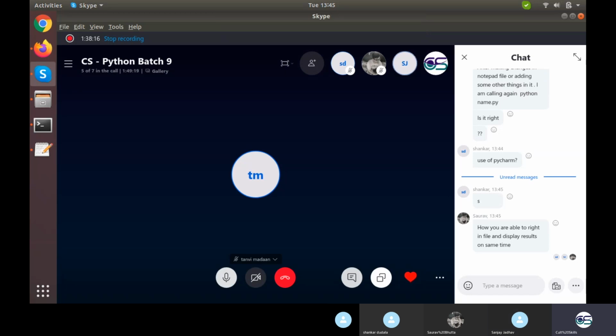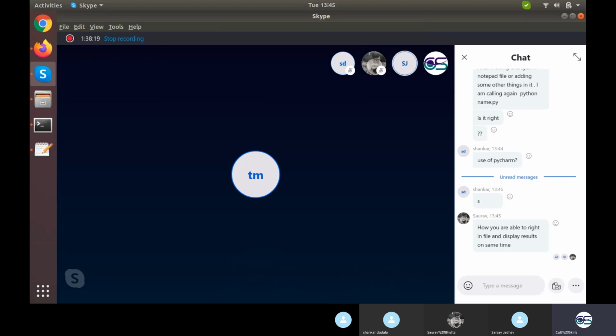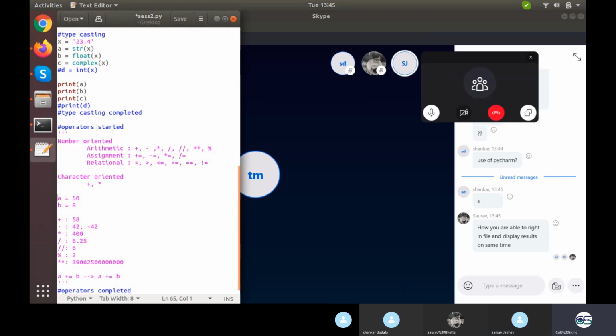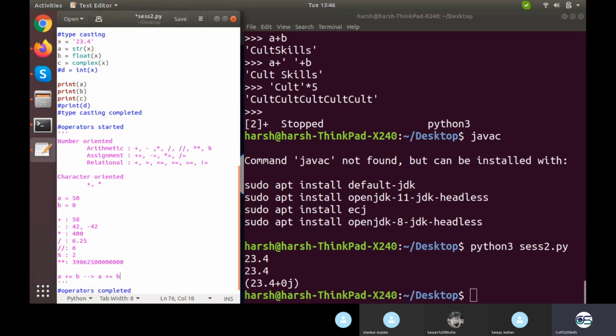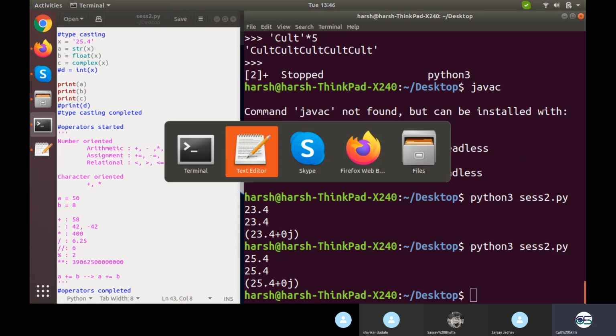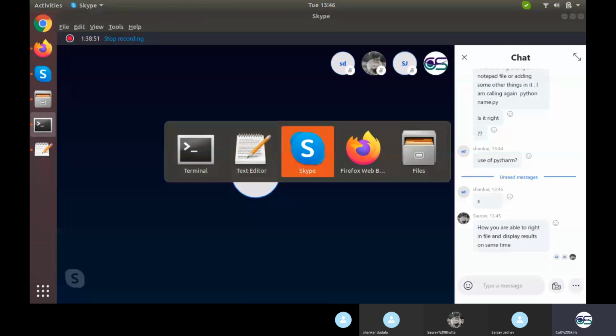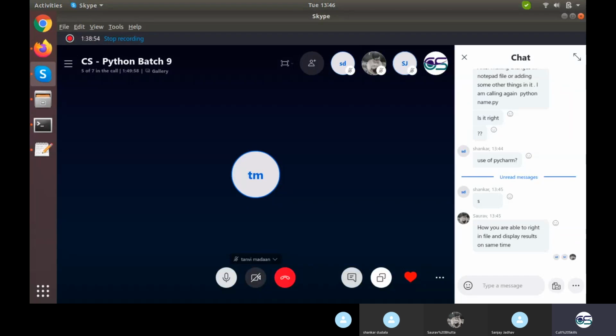How are you able to write in the file and display results at the same time? No, I am not displaying the results at the same time. I am writing in the file on this text editor and I am launching the file right here with the python 3 command, python 3 space s2.py. When I press enter, it will give me the result. If I make any change here, suppose I change print A, B, C, or instead of this 23.4, I turn it to 25.4, saving this will not give me the result. When I execute it right here, then only it will give me the result. I'm not able to make the changes parallelly. I'm writing the changes in the file and displaying the result on the command prompt by executing it.